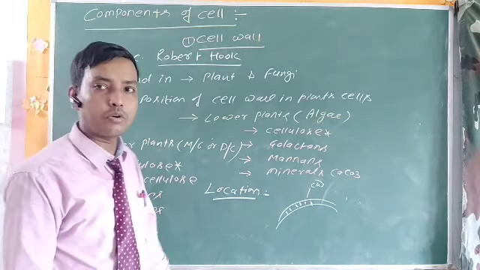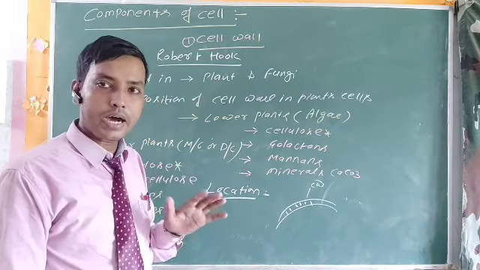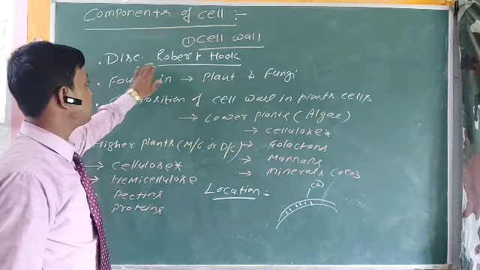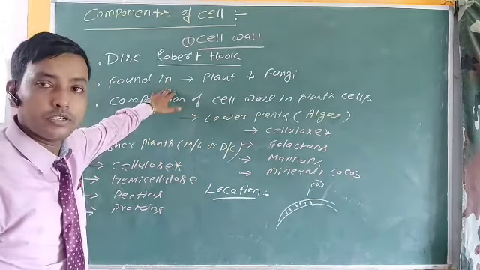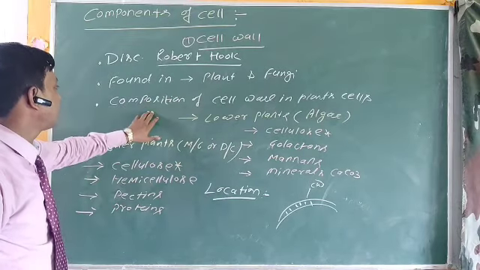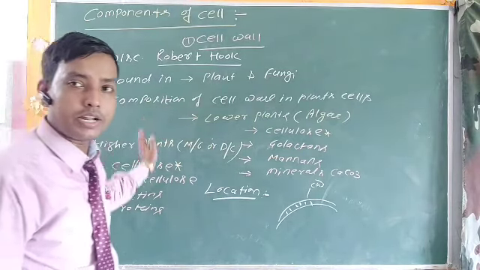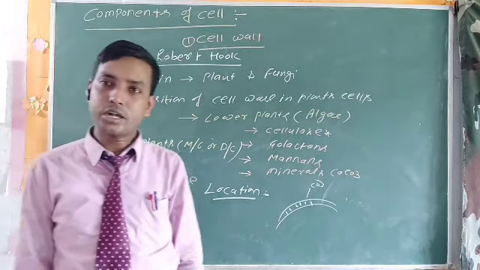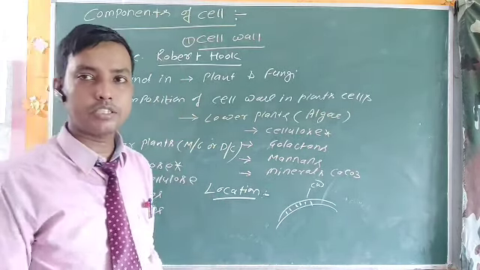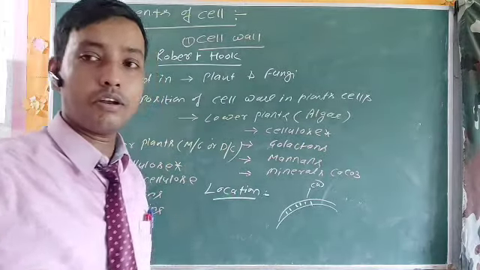You need to write about the location of the cell wall. So in this part, I have described the discovery of the cell wall, where the cell wall is found, the composition of the cell wall in lower and higher plants, and the location of the cell wall. Now the structure of the cell wall, let me erase it and I will describe the structure of the cell wall.